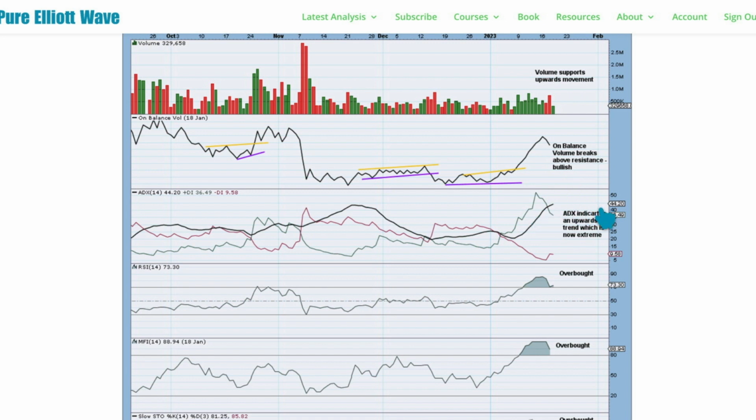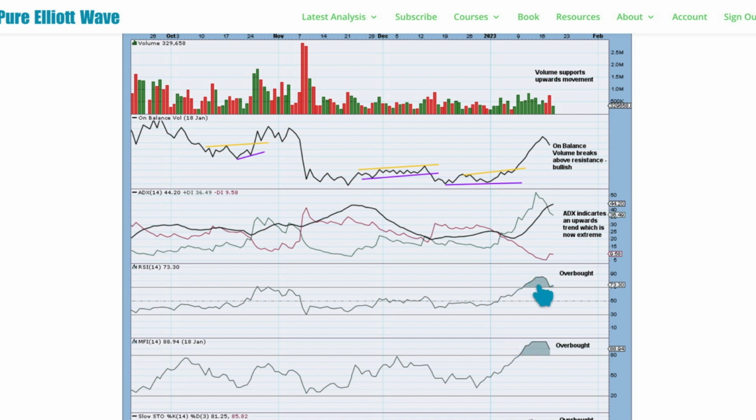ADX is now above 40 and it's above both DX lines. If it reaches 45, it would move into very extreme territory. So it tells us there is an upward trend at the daily chart level. The trend is just now extreme, but when you look back at ADX and the price history of Ethereum, ADX can get so much more extreme than this. It can reach over 60, so we're not in major danger territory of this trend ending yet.